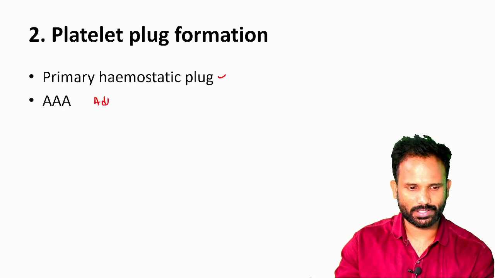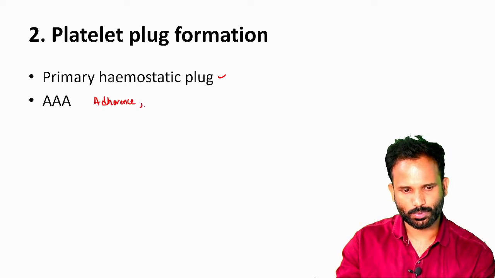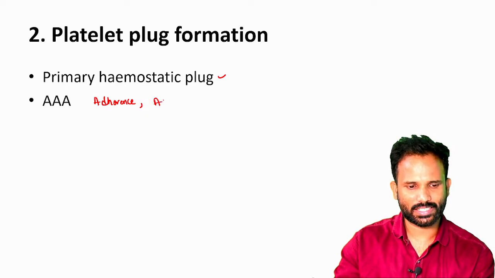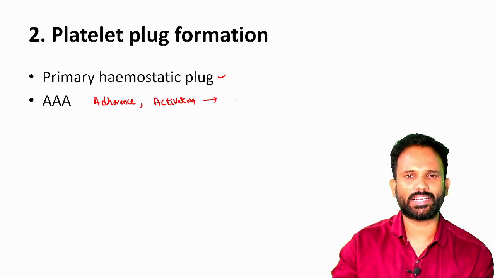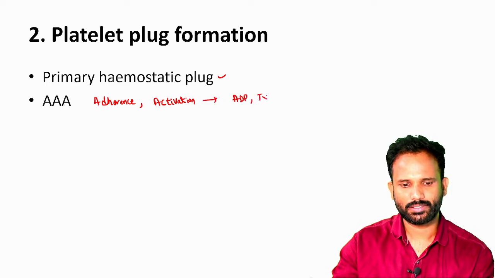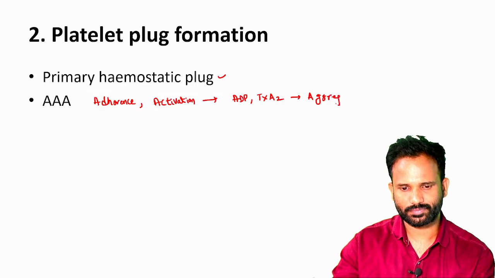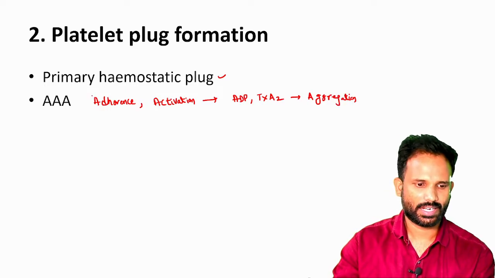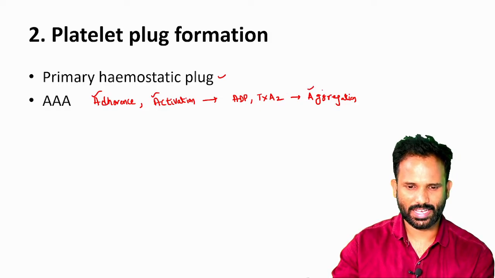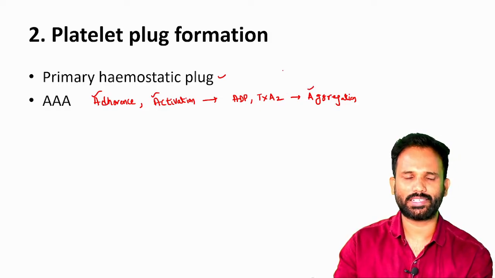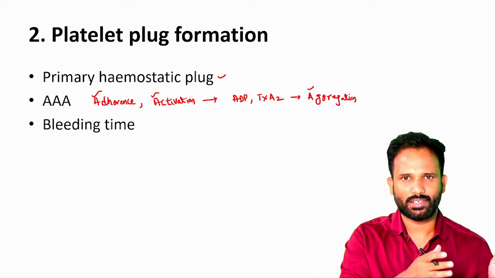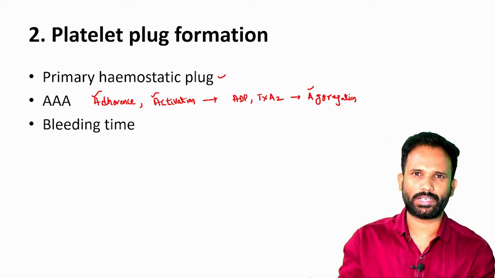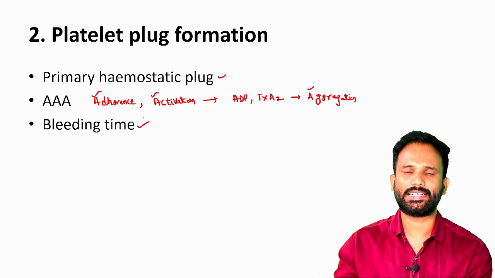A for adherence: the exposed collagen binds the platelet, and once the platelet binds to that, it gets activated, activation. And the activated platelet will release ADP and thromboxane A2, which causes aggregation. Adherence, activation, aggregation: the three steps required for the formation of the platelet plug. The duration from the point of injury to the platelet plug formation, we call that bleeding time.